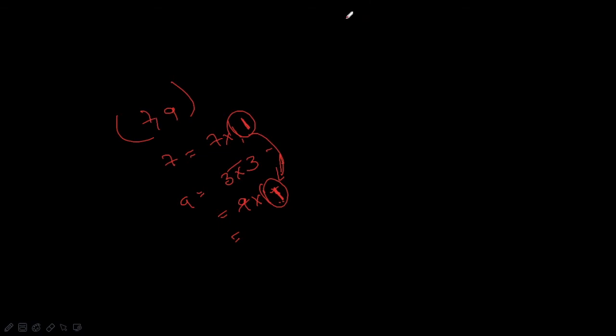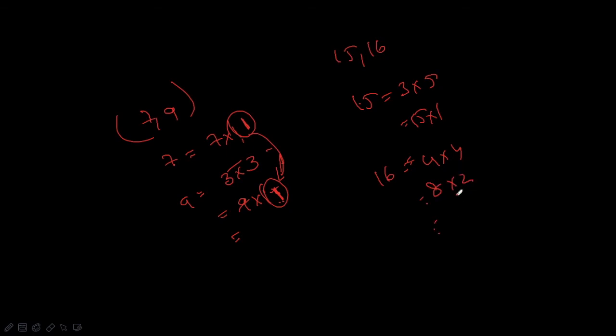Suppose we take 15 and 16. The factors of 15 are 3 into 5, 15 into 1. It has only 4 factors. Now 16: 4 into 4, 8 into 2, 16 into 1.